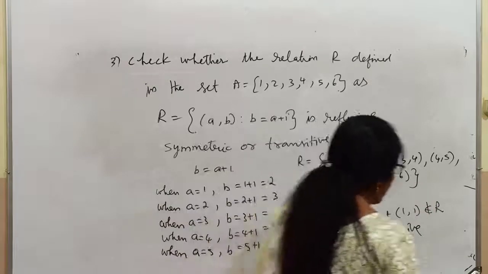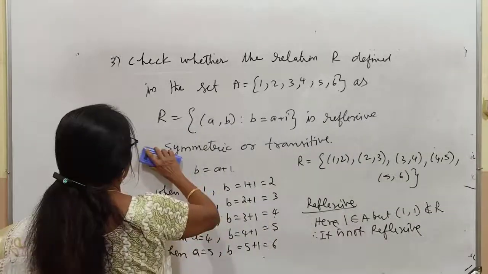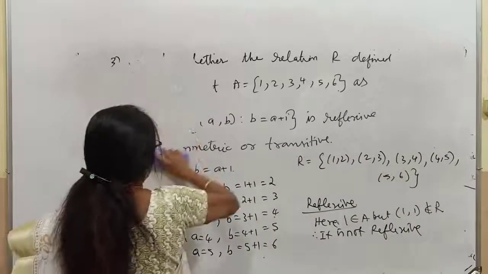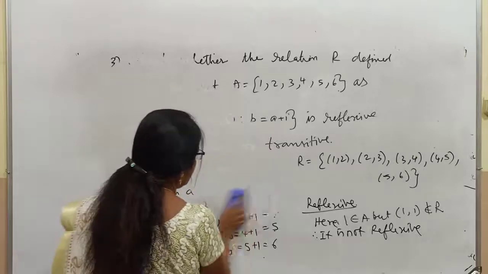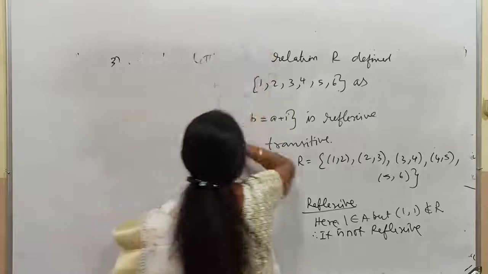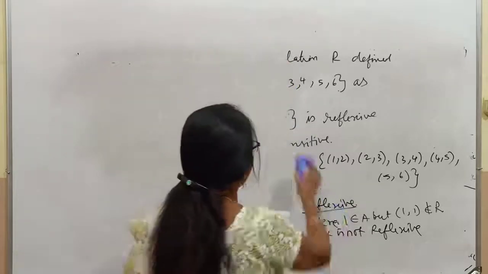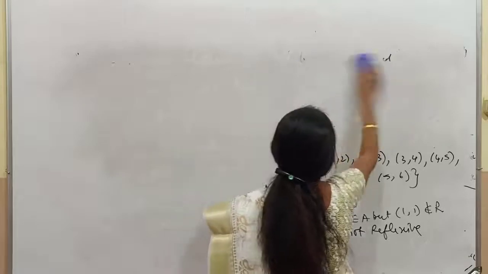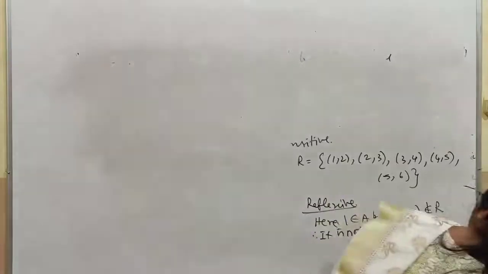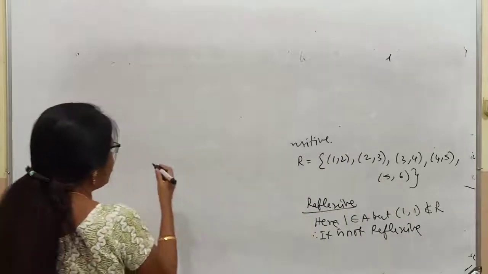Next I am going to prove for symmetric. Now we need only the relation. How will you prove symmetric?